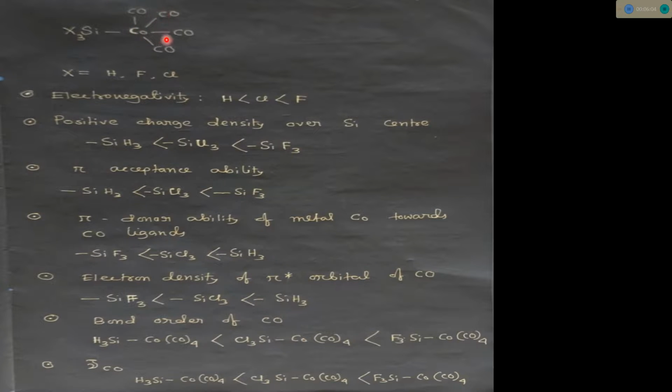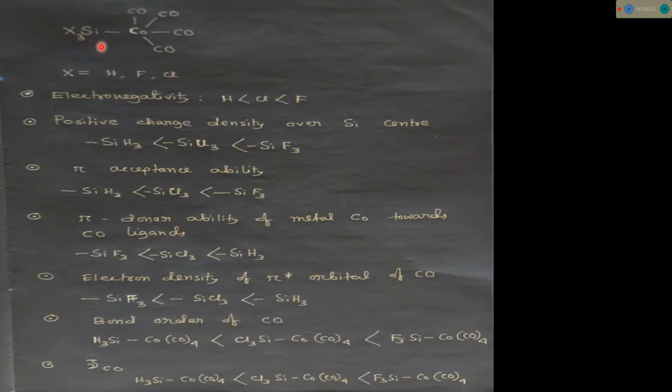Since SiF3 behaves as a more pi acceptor group, it will accept more electron density from the cobalt center towards itself.